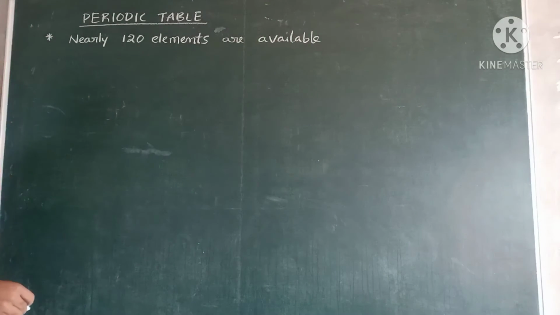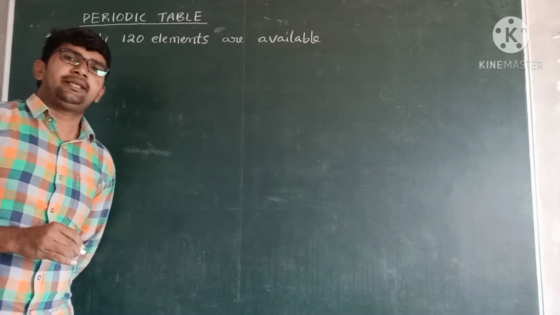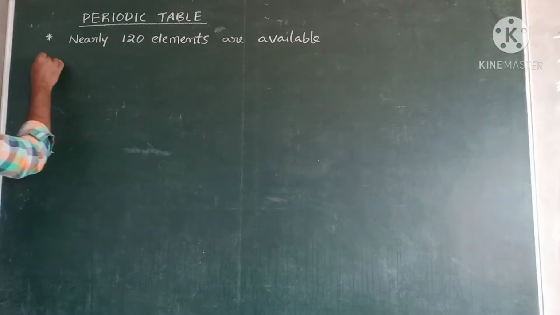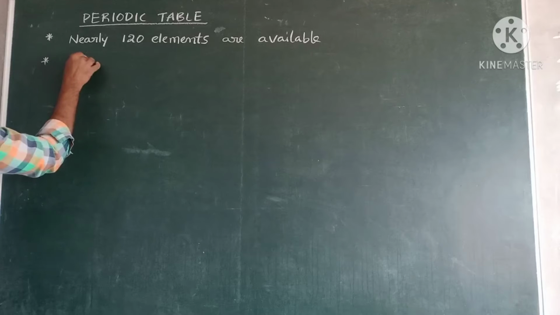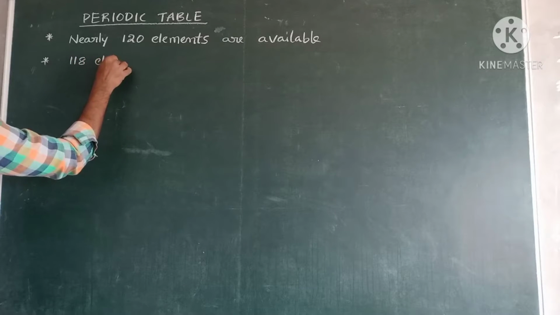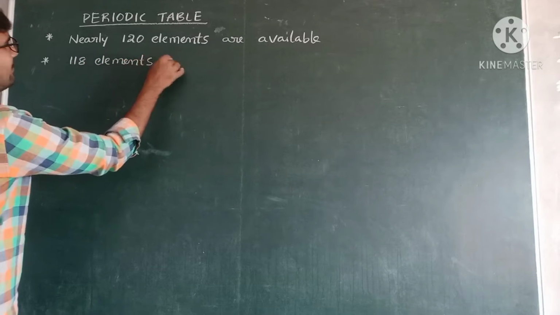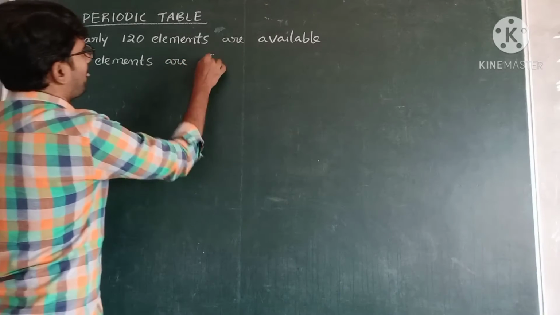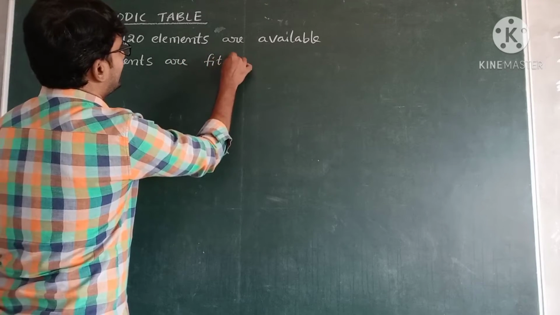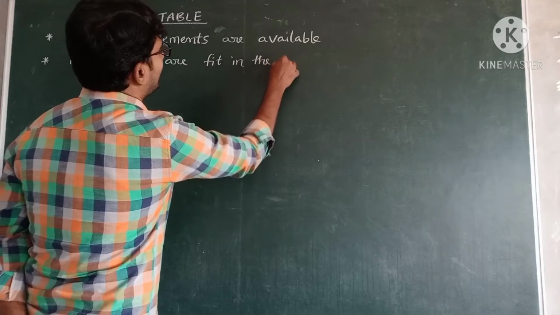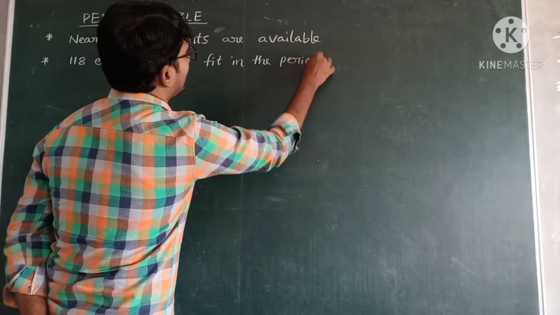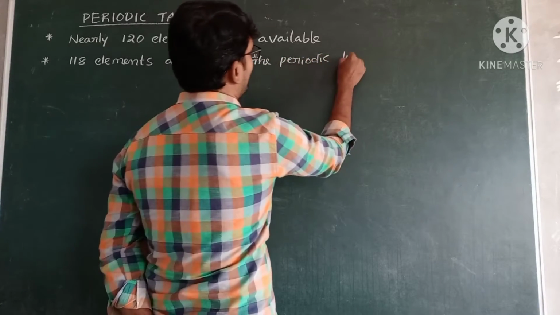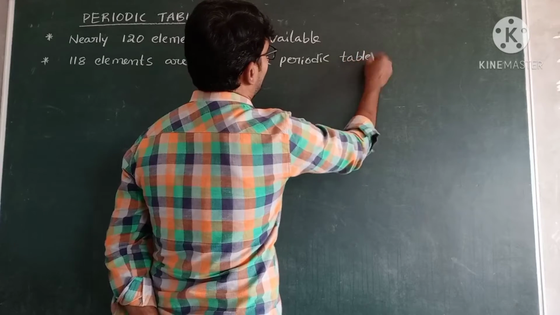But how many elements fit in the modern periodic table? 118 elements fit in the periodic table. Right?